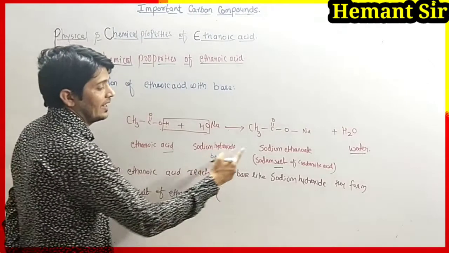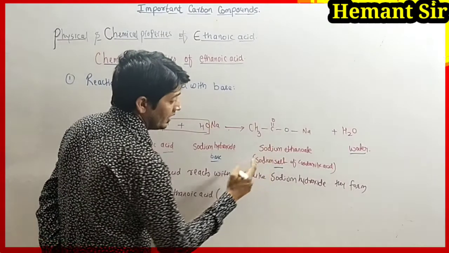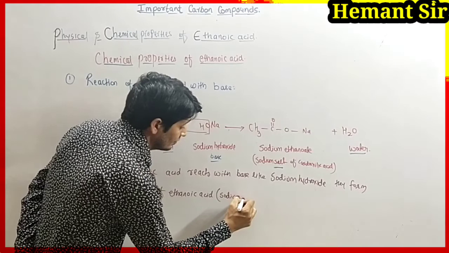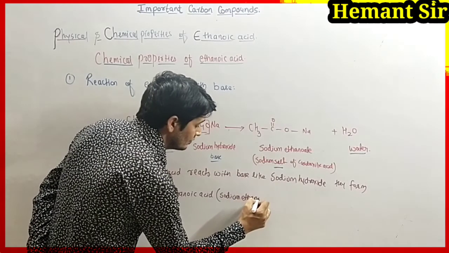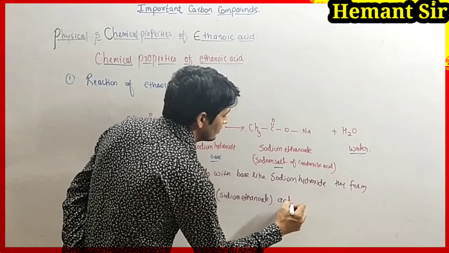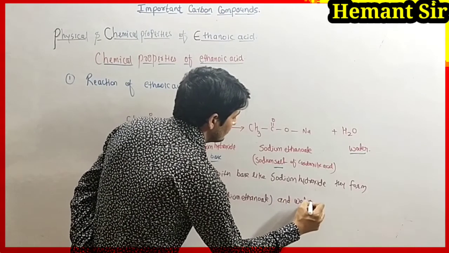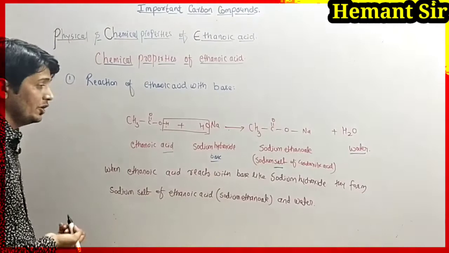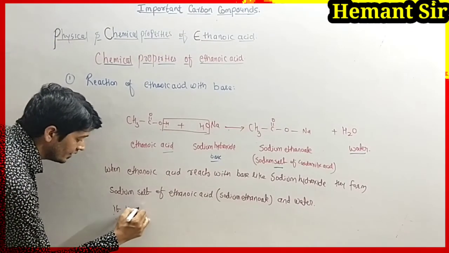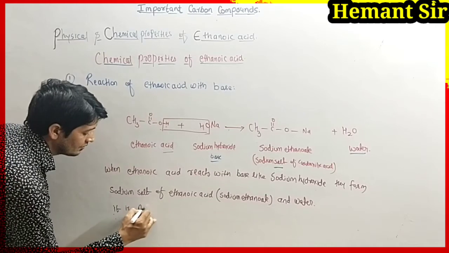In brackets you can write the name of the product also, sodium ethanoate, and water. And you can write one more point: it is a neutralization reaction.